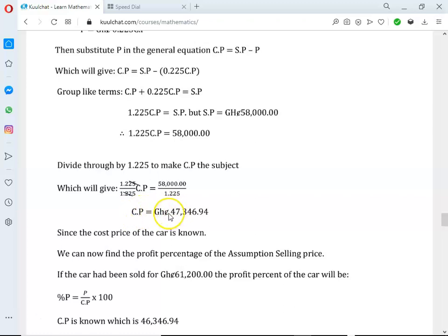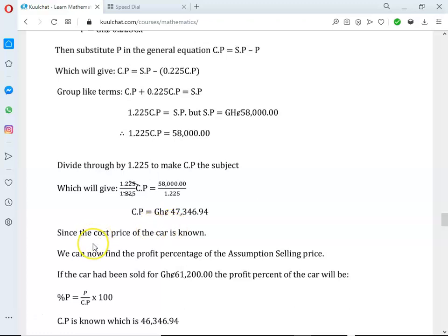Now we've found the cost price of the car. Since the cost price of the car is now known, we can find the percentage profit of the assumption selling price.